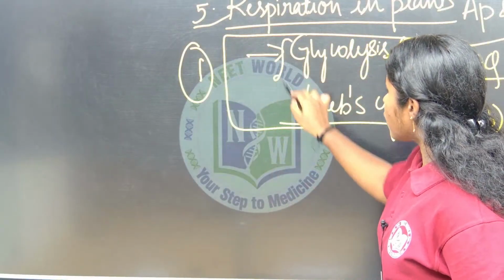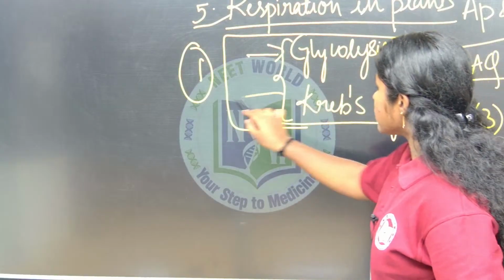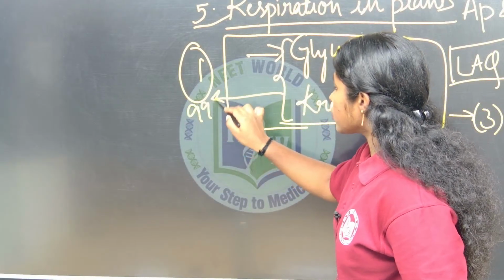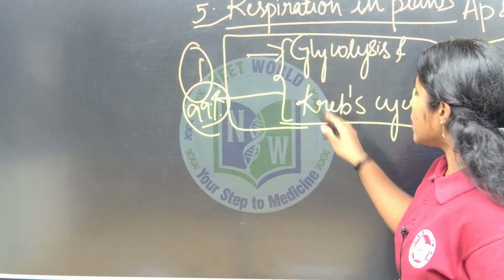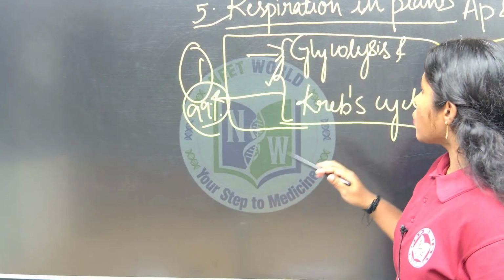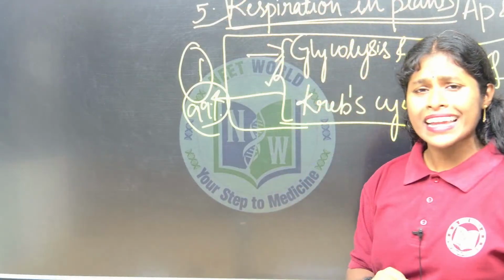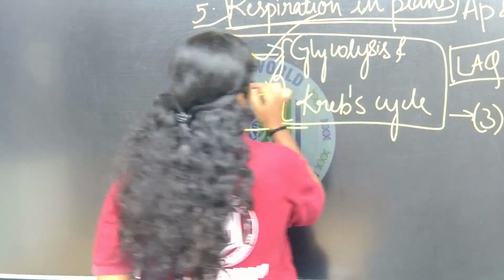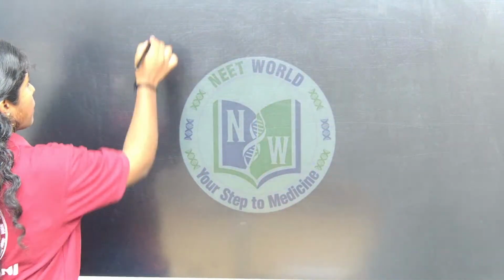So these are the two questions. Out of two, definitely one will come. 99%, the first question from the essay will be glycolysis or the Krebs cycle. So these are the two questions you have to read for sure. It is in the chapter of respiration in plants. Let's see the first one, glycolysis. But before that, what is respiration in plants?